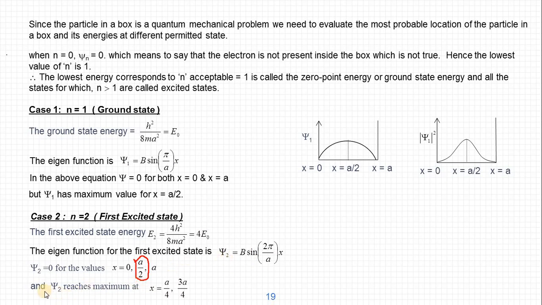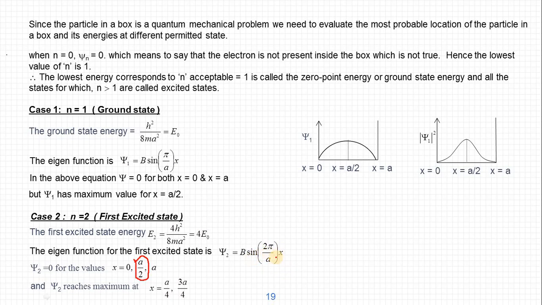And let us see for what values psi2 becomes maximum. When x is equal to a by 4, the a will get cancelled, 2 fours are 4, so you will get sine pi by 2. So for x equal to a by 4, we get sine 2 pi by 4, that is sine pi by 2, and sine pi by 2 is the maximum, 1. We will get psi2 as maximum. If we substitute x equal to 3a by 4, then the a will get cancelled, the 2 will get cancelled with the 4, then we will get 3 pi by 2.